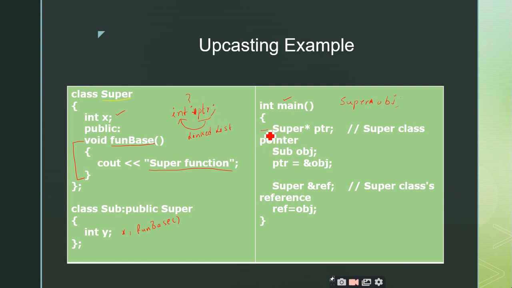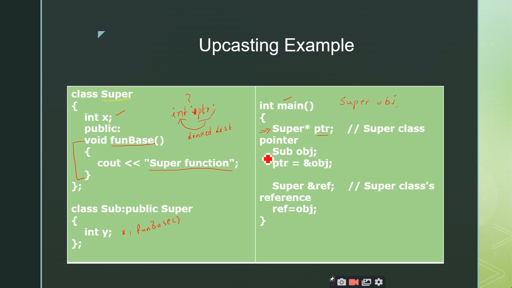Now tell me in the same lines, what is this ptr? What is it going to store? It is going to store the address of the variable of the superclass. What do we call a variable of a class? Object. So this ptr, since it is a pointer to a class called super, is able to store the address of the object that belongs to class super. Is it clear?